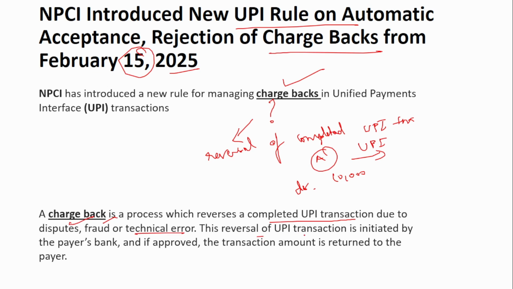This reversal of UPI transaction is initiated by the payer's bank. So, it will be initiated by the payer's bank, say Bank B. So, this Bank B will initiate this chargeback process, and if this chargeback is approved, then the transaction amount will be returned to the payer. That will be credited back. This 10,000 will be credited back to this customer A.